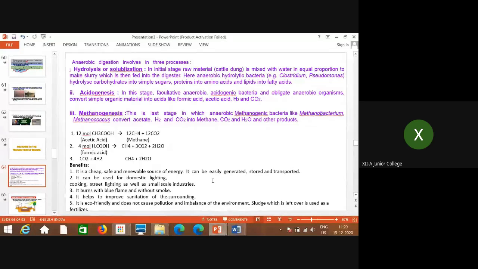Everything in the raw material is useful, either in forming gas like methane, or the remaining solid sludge is used in agriculture as fertilizer. So there are many benefits. Whenever the question is asked, these three steps are very important to mention, and whether asked or not, you should always mention the benefits of biogas formation.